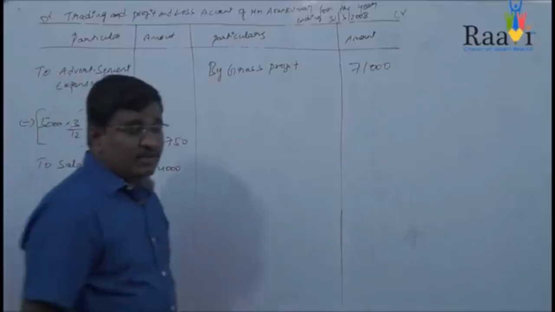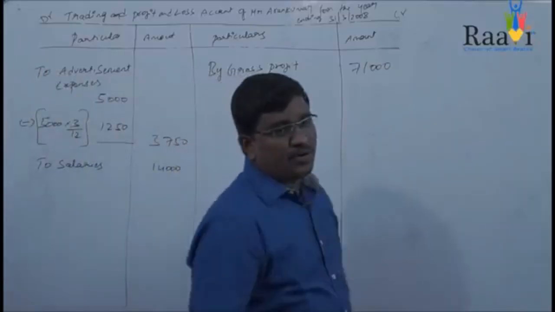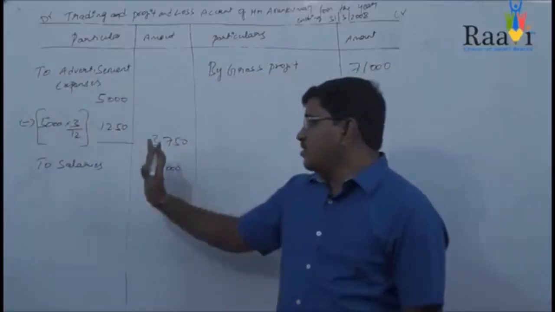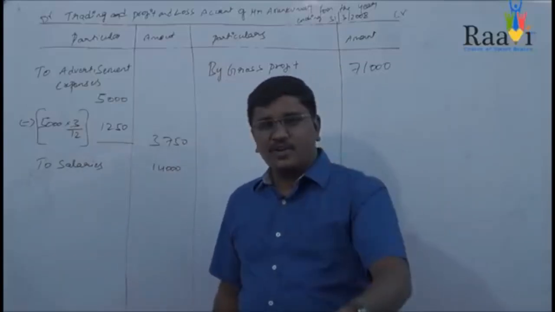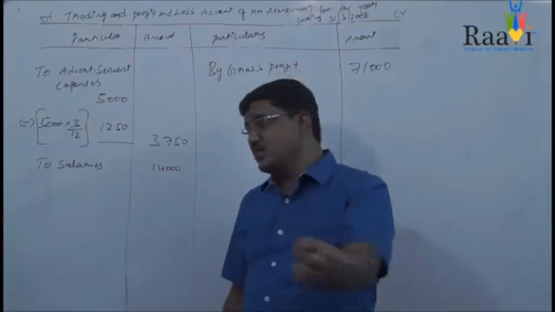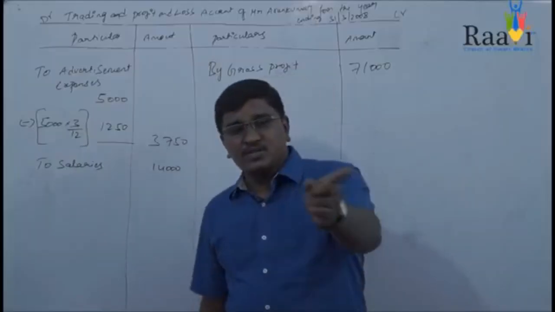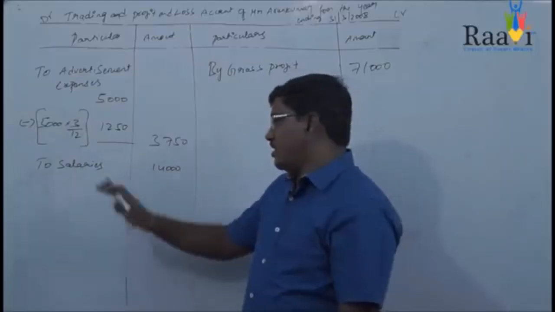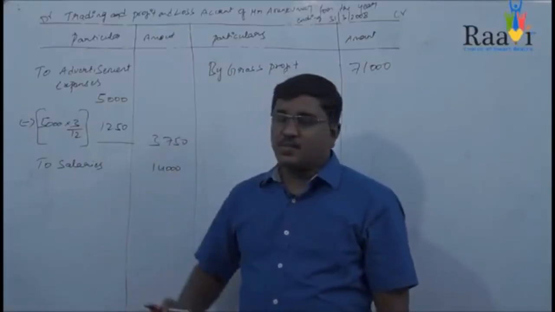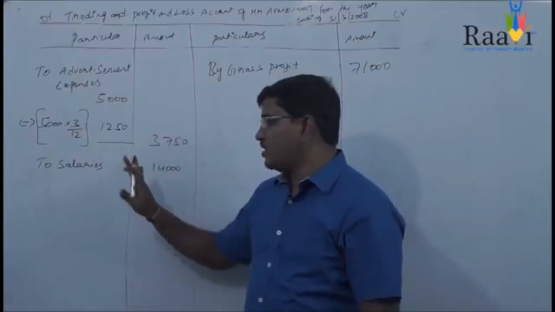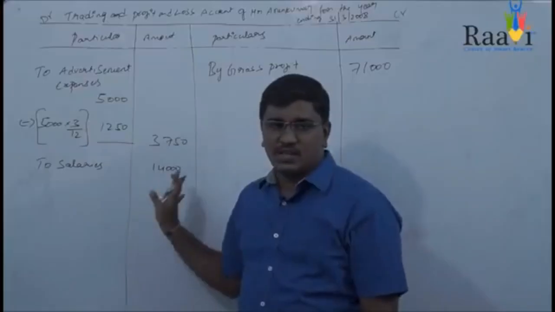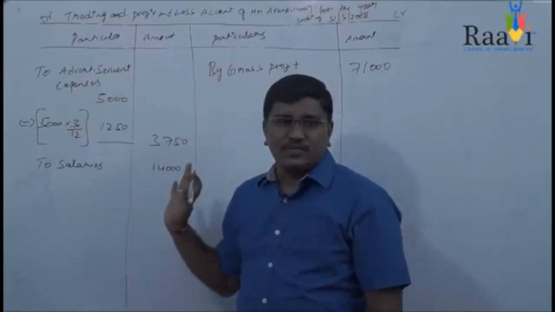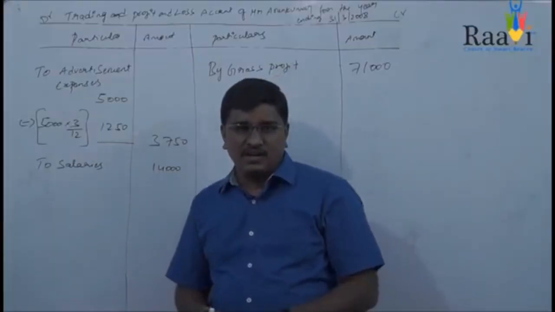Whenever you are preparing the profit and loss account, particularly the debit side of the profit and loss account, you need to see the debit side of the trial balance. At the same time, you should see the adjustments also. In this case, salaries is given in the debit side of the trial balance, but you don't find any adjustment. So you directly wrote this particular 14,000 in the outer column. Okay, this is about the salaries.